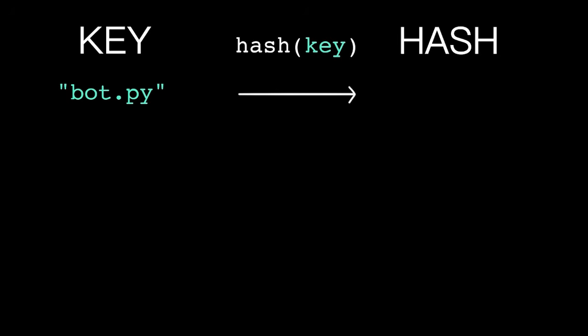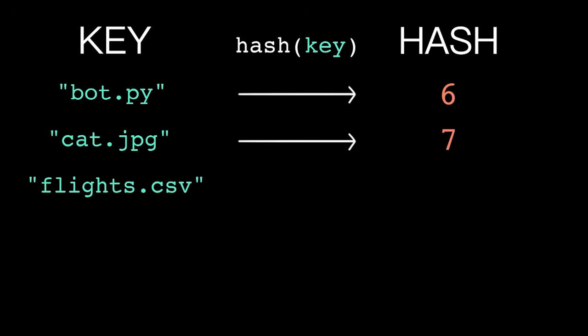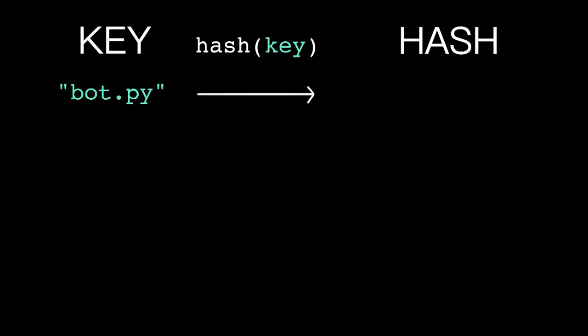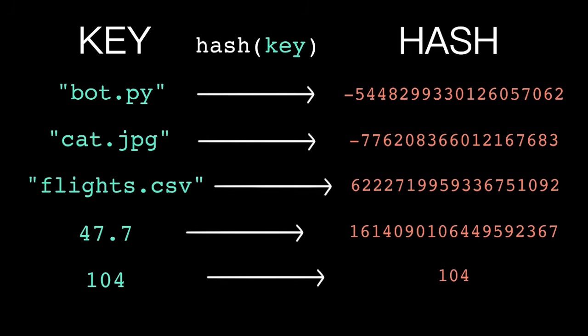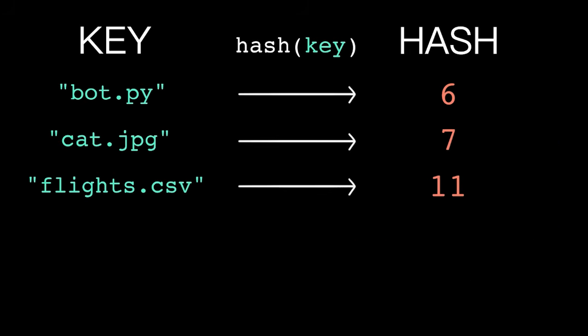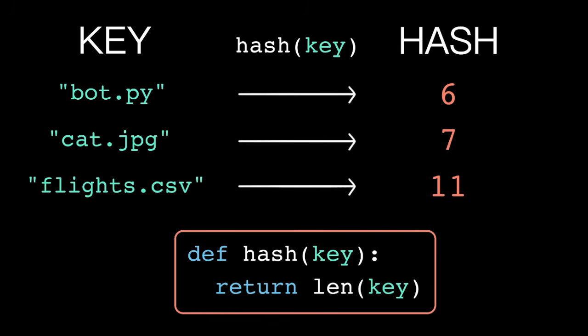A hash function can be implemented using many different algorithms. The important property is that for any given key, the function returns the same integer every time. This is why dictionary keys need to be immutable, to guarantee that the key's hash is always the same. Now, Python, of course, uses a sufficiently complex and well-studied algorithm for its hash function that works on any immutable data type. But for now, let's assume something a bit simpler, so it's easier for us to trace. Let's say our simplified hash function that only works on strings just returns the length of the key.